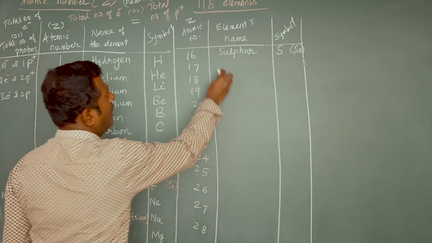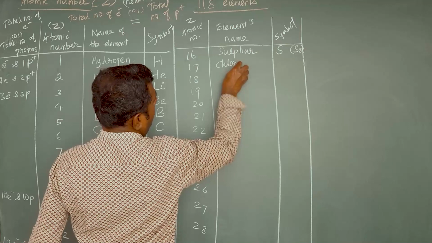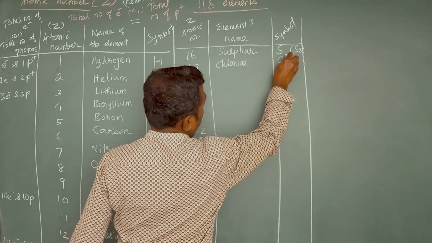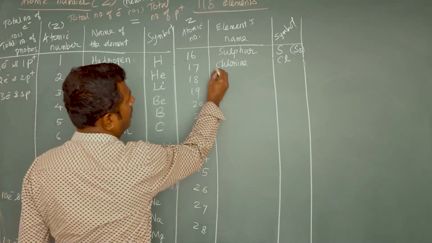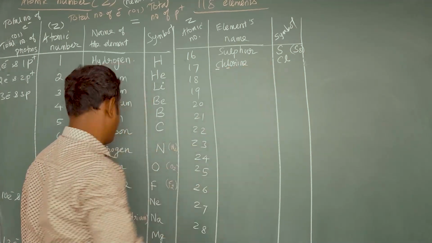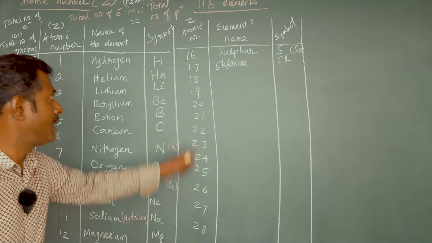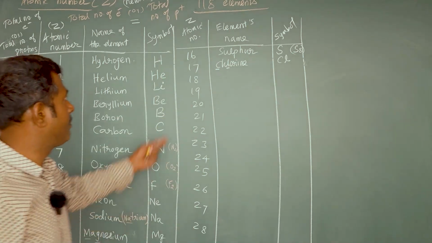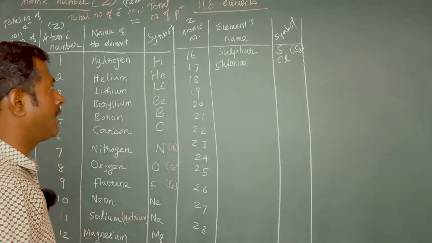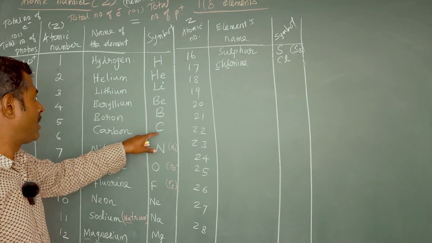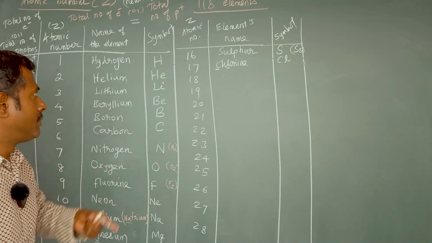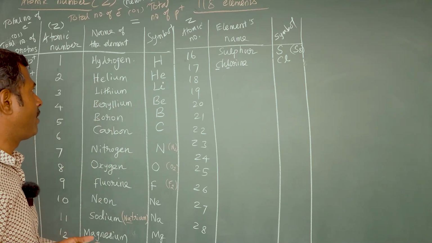Okay, right. And the element with the atomic number 17 is chlorine. So the symbol is what? Cl. So for chlorine, we have taken first and third letters like that of magnesium, Mg. Like that of magnesium, for chlorine also we have taken first and third letters, not Ch. It is what? Cl. Simply C means carbon. Cl means chlorine. Okay, right.